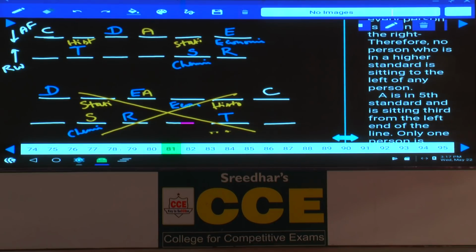And next one. U and W are the immediate neighbors of each other. As U and W are immediate neighbors of each other, hence this is the only possibility we have, U and W. If U and W are here, then who is the person left over? V is the person left over. R is T, U, V and W, V is left over.